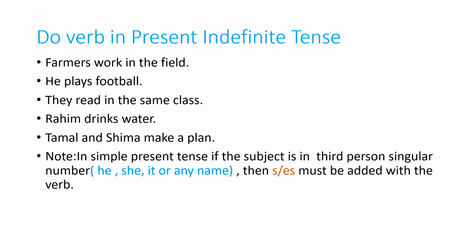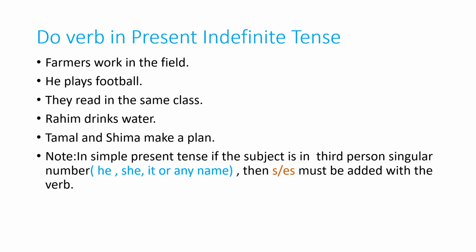So there is a difference between the verbs. Sometimes s is added with the verb and sometimes not. So students, I have written a note here. In simple present tense, if the subject is in third person singular number, that is he, she, it, or any name, then s or es must be added with the verb. You have to know this idea. You have to know this topic.